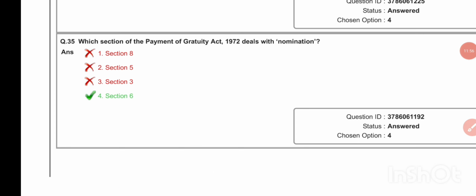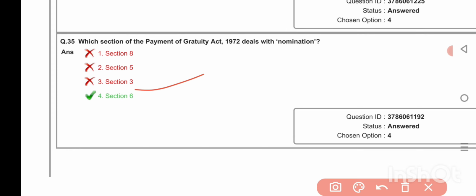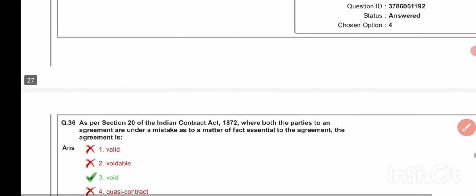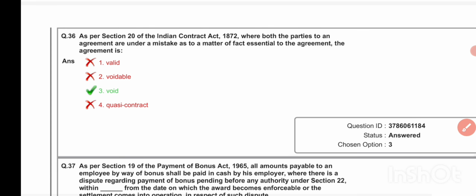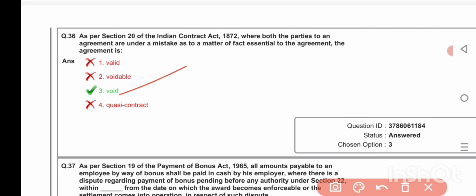Which section of Payment of Gratuity Act 1972 deals with nomination? Section 6. As per Section 20 of Indian Contract Act 1872, where both the parties to an agreement are under a mistake as to a matter of fact essential to the agreement, the agreement is void.